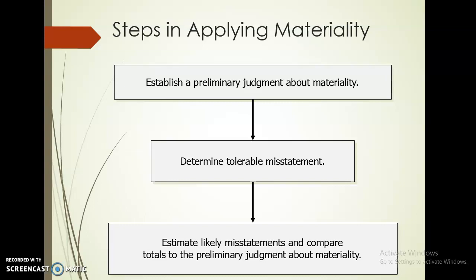So at the beginning of our audit, we will make some estimation. But at the same time, we also determine what will be the tolerable misstatement. There is certain leeway that we are willing to take. Lastly, only then do we compare our preliminary judgment with the actual misstatement which could have occurred.